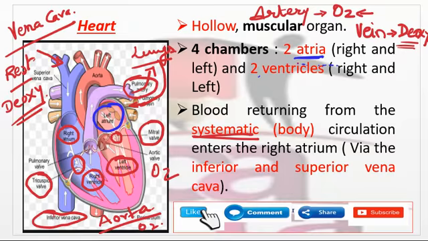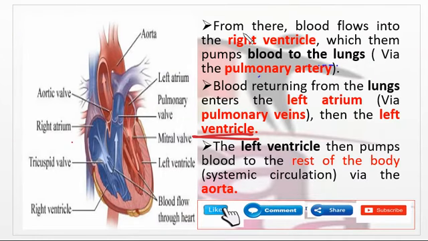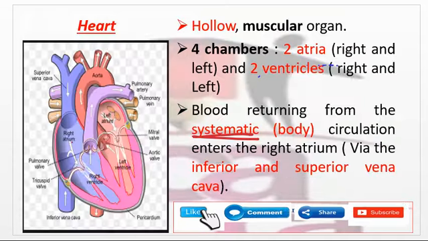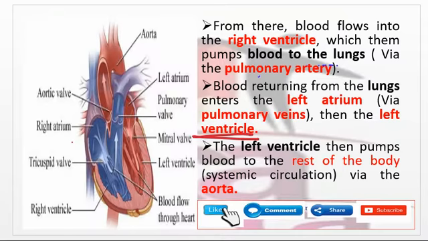Okay, coming back to our point. The blood which was carried from the body via the superior vena cava and inferior vena cava to the right atrium is now brought from the right ventricle. So from the right ventricle it goes to the lungs, here there are lungs, by means of the pulmonary artery, which I have just explained to you.